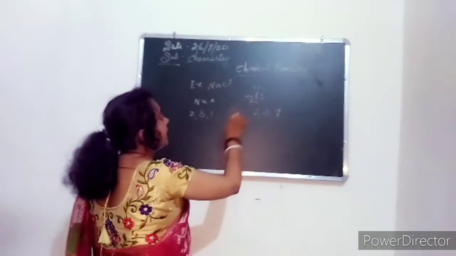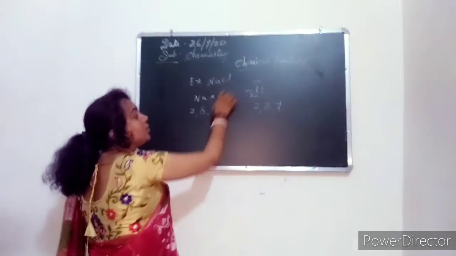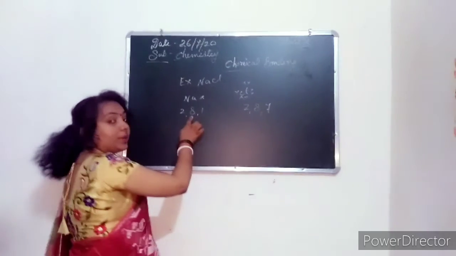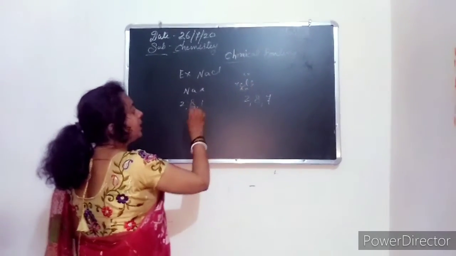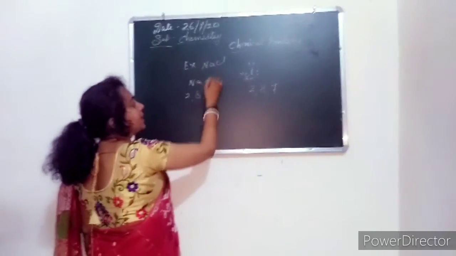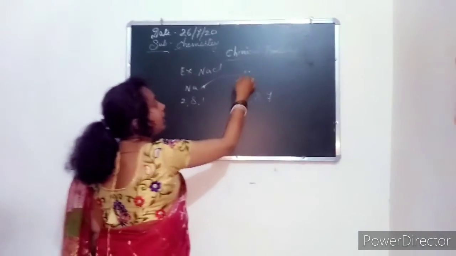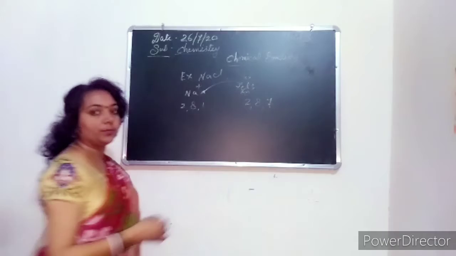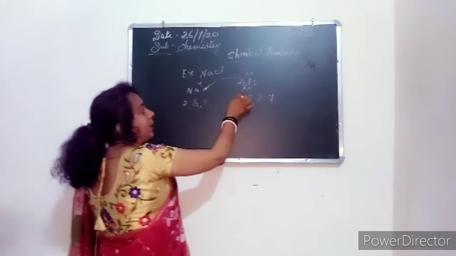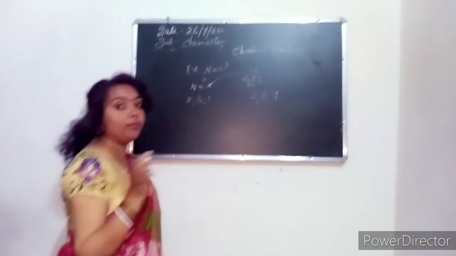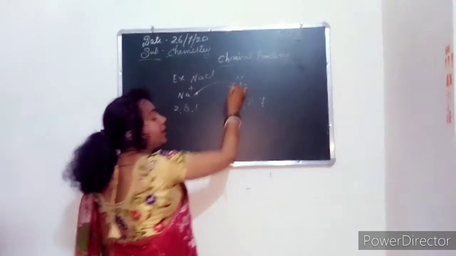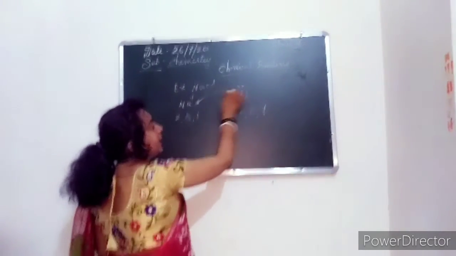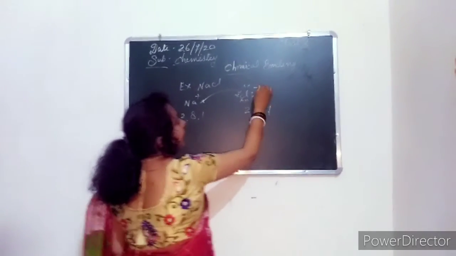Now we see sodium loses 1 electron to achieve its noble gas configuration. Sodium gives 1 electron to chlorine and forms Na+. Metals lose electrons and form positive ions, cations. Non-metals gain electrons and form negative ions. Chlorine gains an electron from sodium and forms a negative ion.